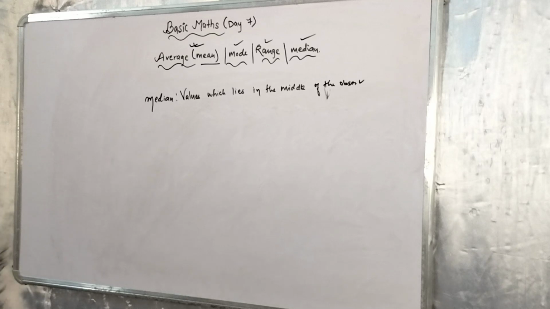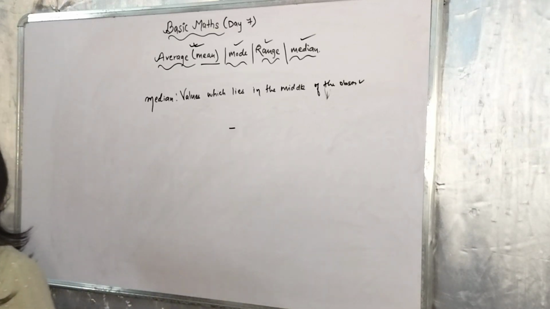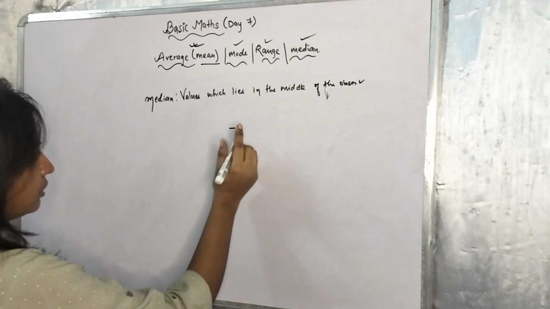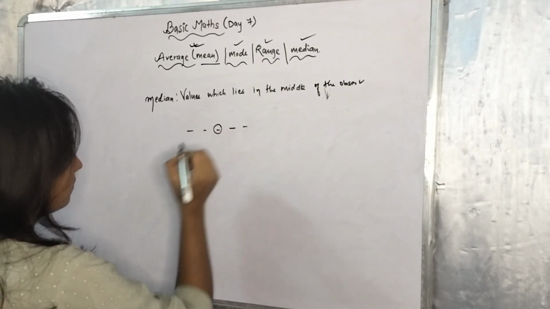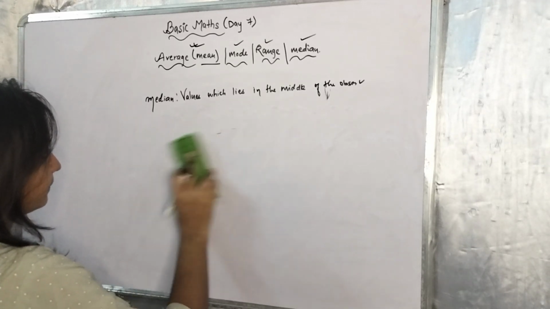And middle means exactly the middle: half of the observations above it and half of the observations below it. So if this is 1, 2, 3, 4, 5, this is the median. The number lying in this position is the median.